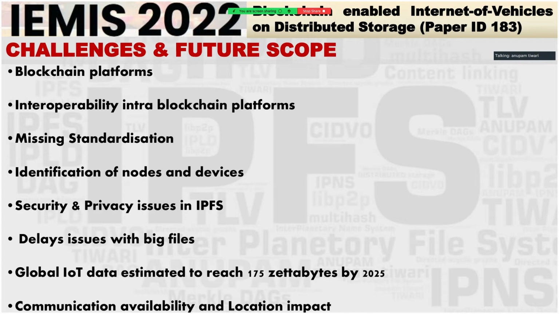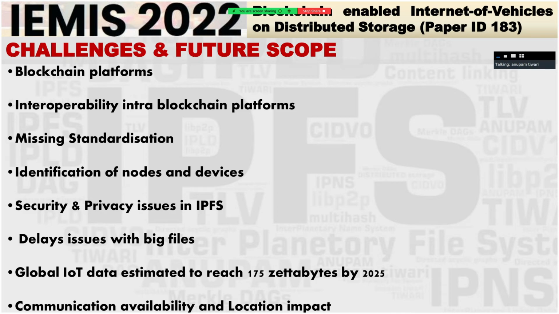Standardization is missing. Identification of nodes and devices, again, is a separate research area: how do we identify these vehicle nodes? Security and privacy issues in IPFS. The hashes are plain text, so in case you are able to get my hash, you will be able to see the information. But the research work currently on is that you can encrypt before you upload to IPFS. Delay issues, as I have discussed, and as I have mentioned, 175 zettabytes of storage is expected by 2025, so another 4-5 years.